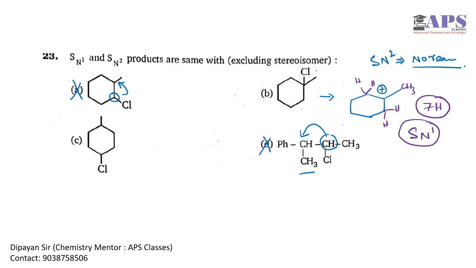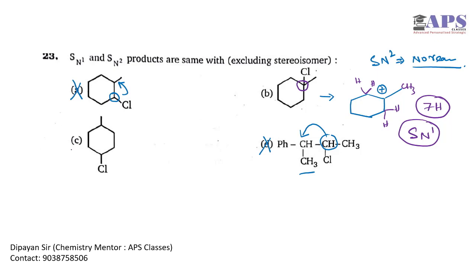SN2 reaction is not possible. Again we can say that this carbon is very sterically hindered also, and SN2 reaction doesn't like sterically hindered situations. So we can skip molecule B because it can't give SN2 reaction to a larger extent.